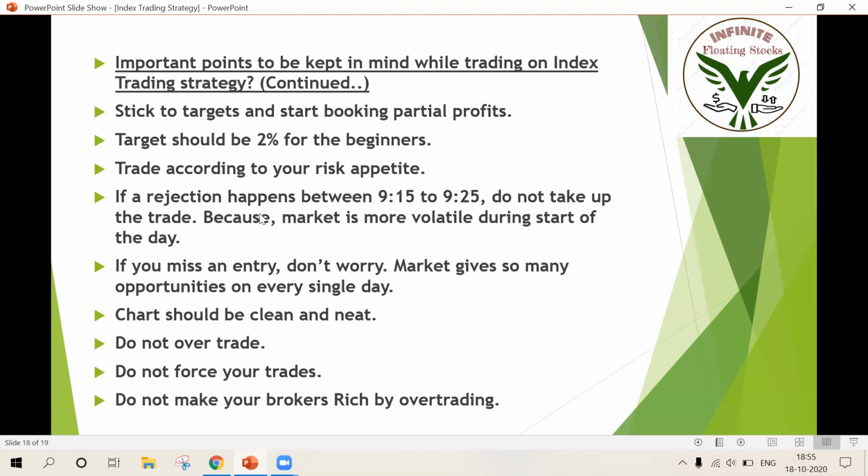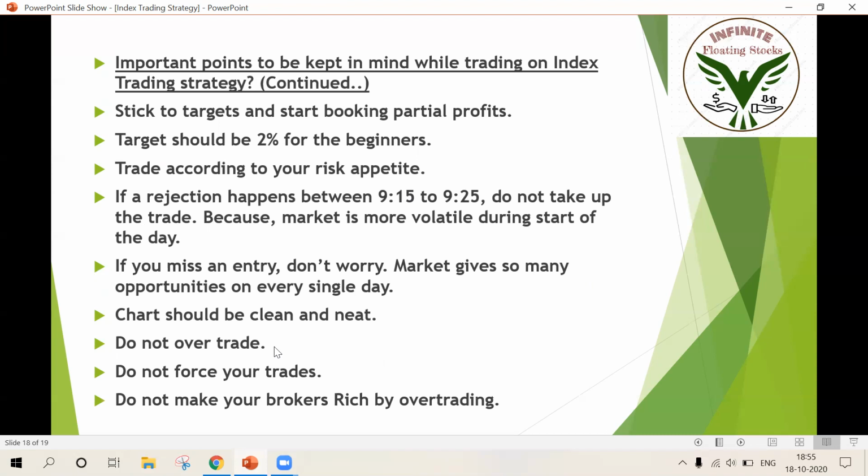And if a rejection happens between 9:15 to 9:25, do not take up the trade. Okay. Because market is more volatile during the start of the day. Okay. And if you miss an entry, don't worry. Market gives many opportunities on a single day, on every single day. Okay. And charts should be very clean and neat. This is very important.